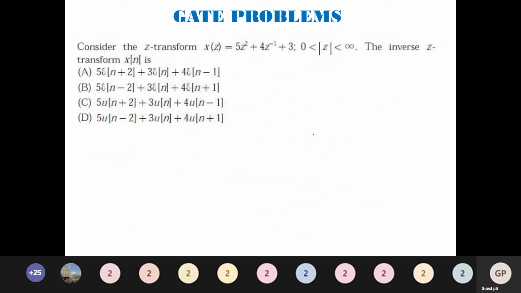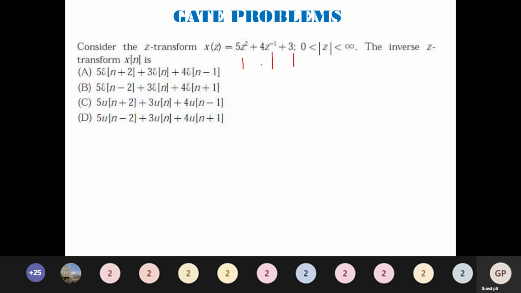Consider the Z transform of X of Z, 5Z square plus 4Z inverse plus 3. The inverse Z transform is very simple. Directly you write it. Z square, it is positive, so del of n plus 2. Very simple. Second is Z inverse, del of n minus 1. This is del of n.